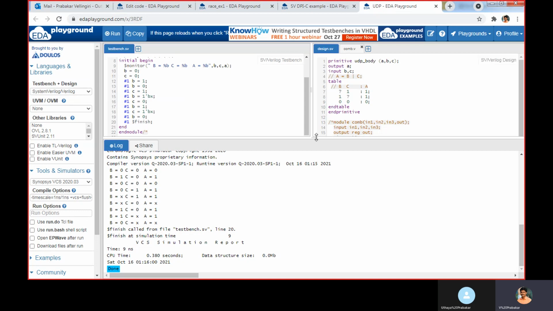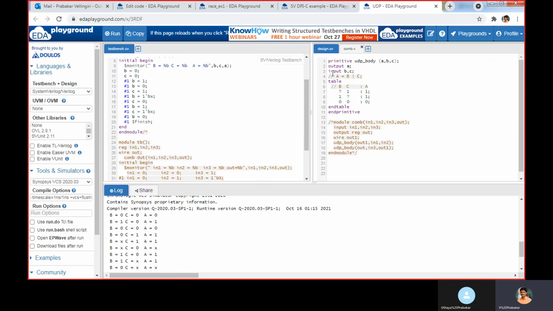So now the primitive we implemented, now I am going to use this as a logic or primitive gate, and I am going to implement some logic here.